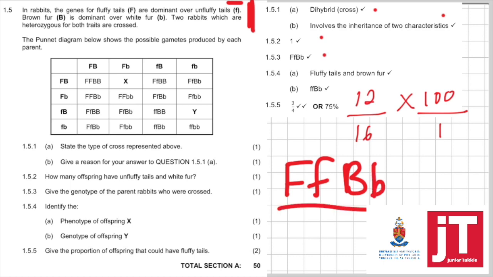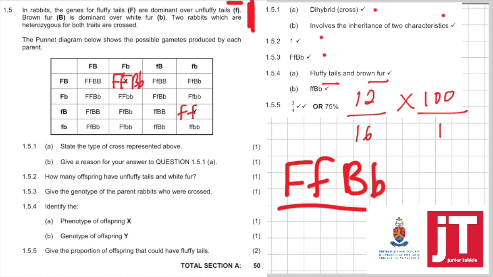1.5.4. Identify the phenotype of offspring X. So offspring X, so let us write it down first. It will be big F, big B, small b. So there will be fluffy tails and brown fur. Right. Identify the genotype of offspring Y. Genotype, that's even easy, so let's work that out.